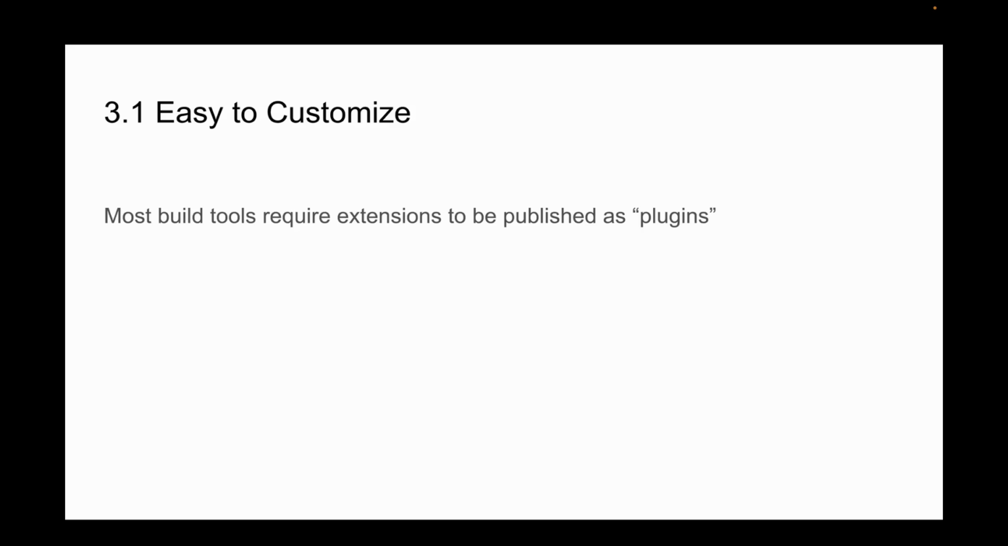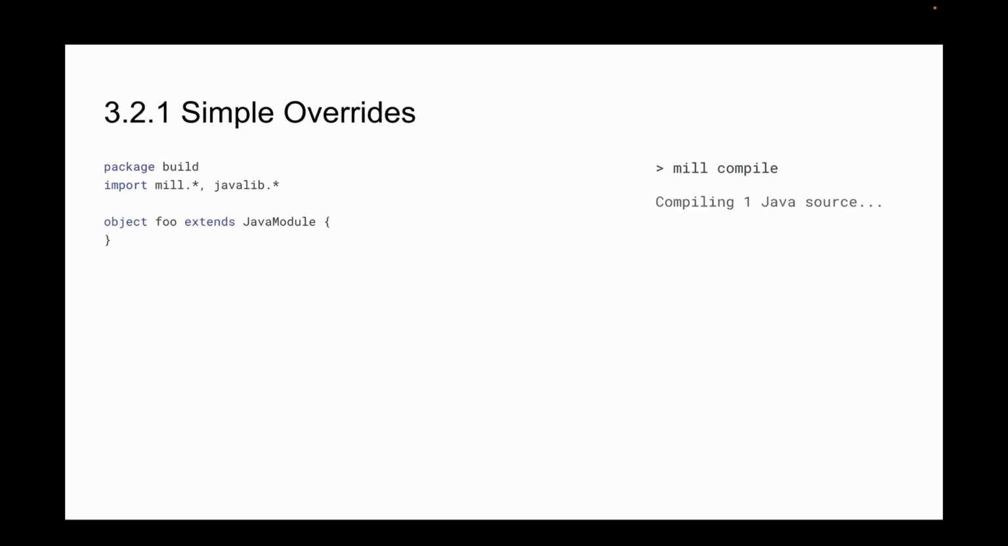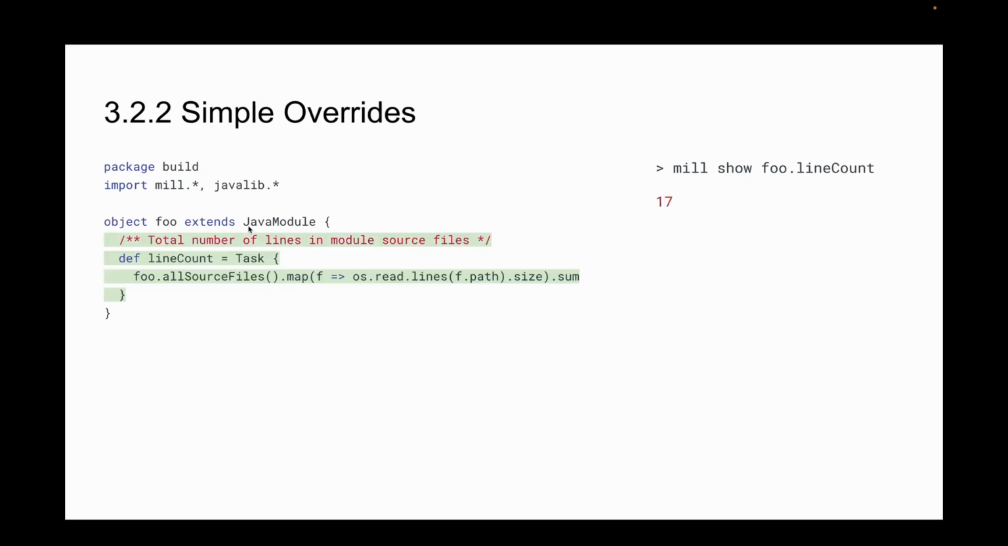And as the project grows, often you need to customize things. And where Mill differs is that where most build tools require you to use plugins of some kind or learn a plugin API, in Mill, you can just write code to do the thing you want to do. So for example, if I have a simple Java module, like object foo extends JavaModule with no customizations, with all the default classes, all the default compile step, and so on, I can just write def, add a new method lineCount. That's a task that calls foo.allSourceFiles and does some transformation on the output.